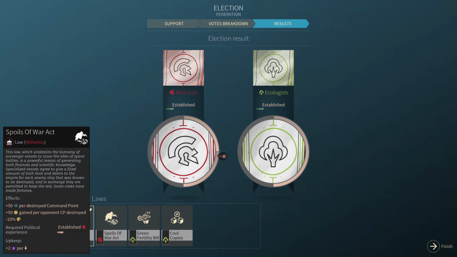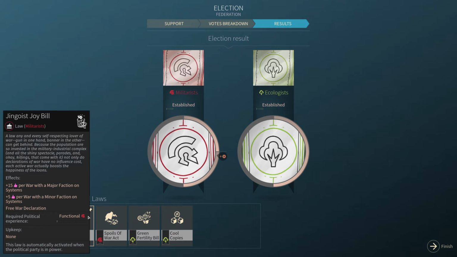Negative 10% on overall dust in your empire, though. That sounds sketchy. This one gives you plus 15 influence per war with a major faction on systems, and plus 5 approval per war with a minor faction on systems.